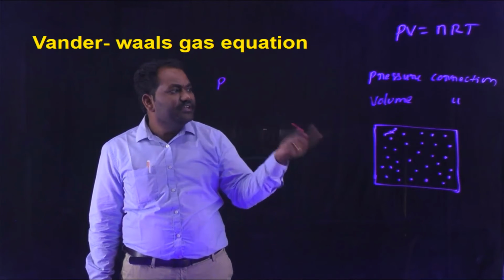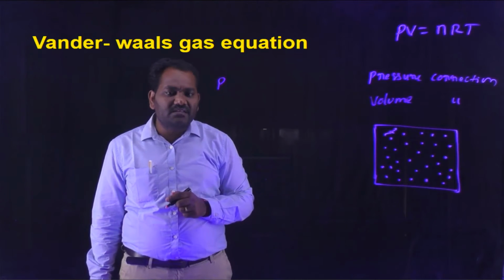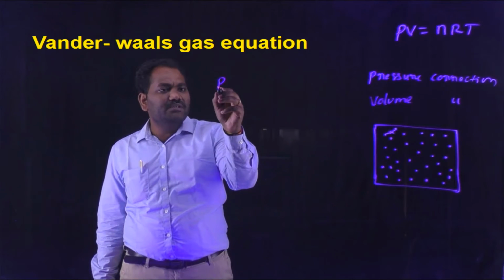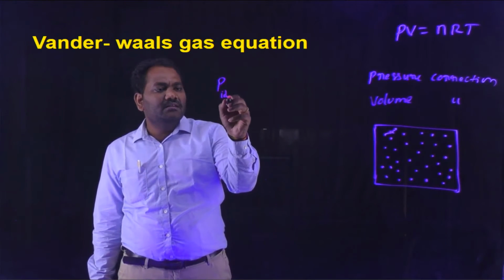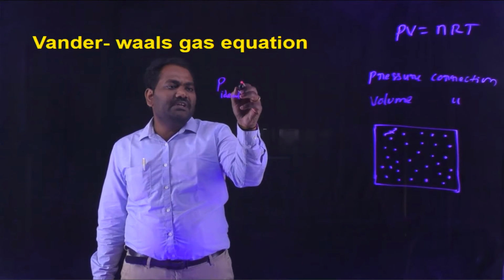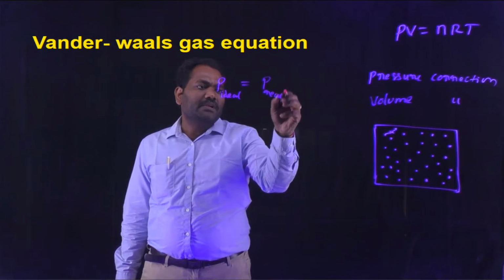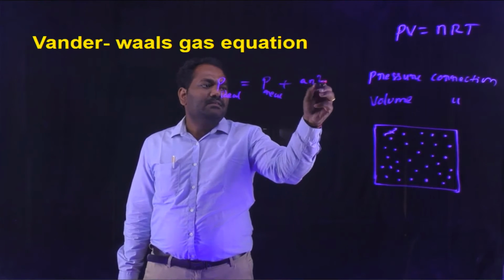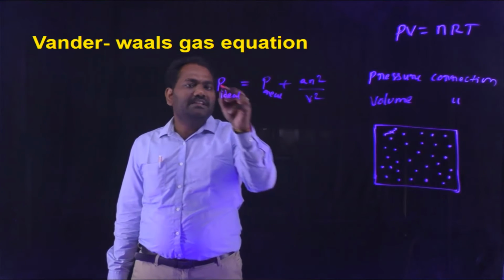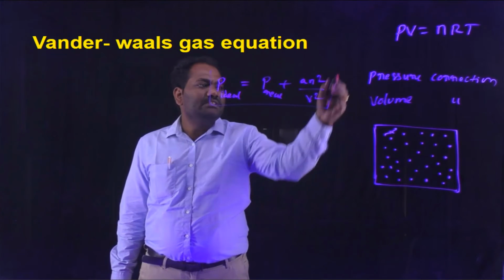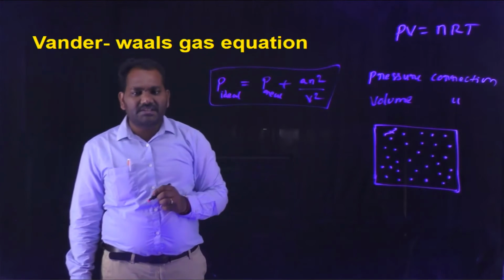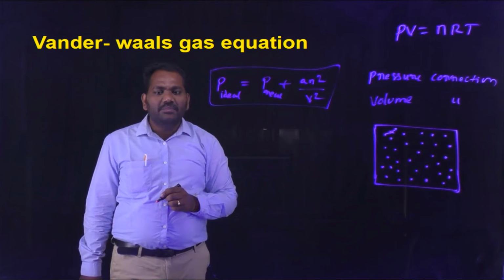That's why he introduced a correction factor. The ideal pressure is equal to the real pressure plus an^2/V^2. This is called the pressure correction.